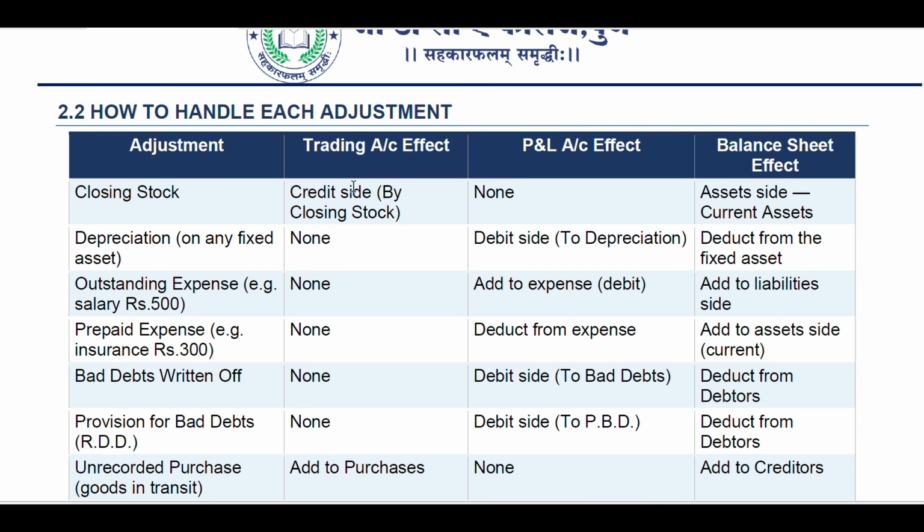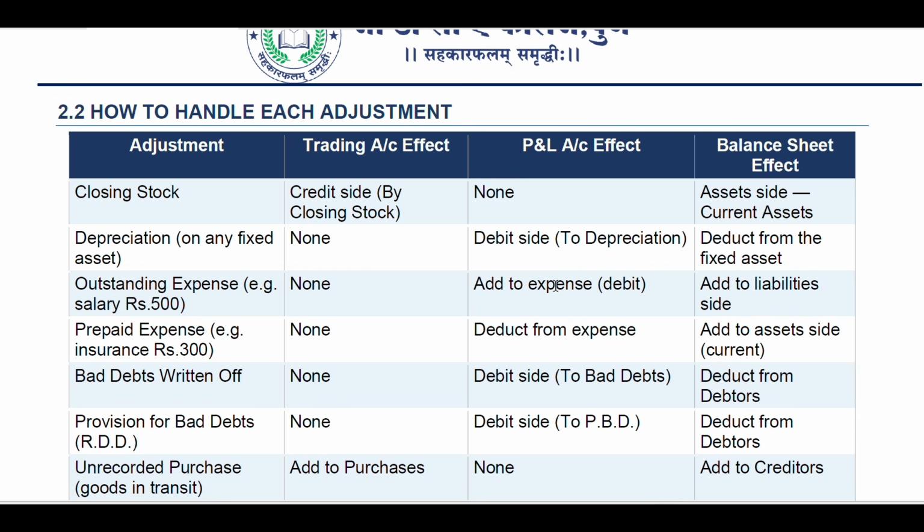Credit side by closing stock, so where it appears in adjustments. Then in the profit and loss account, none. Closing stock will not be available. Then the balance sheet effect: asset side, current asset. Depreciation on any fixed asset: here none in the trading account. Then it becomes a direct debit to depreciation in the profit and loss account, and in the balance sheet it is deducted from the fixed asset.